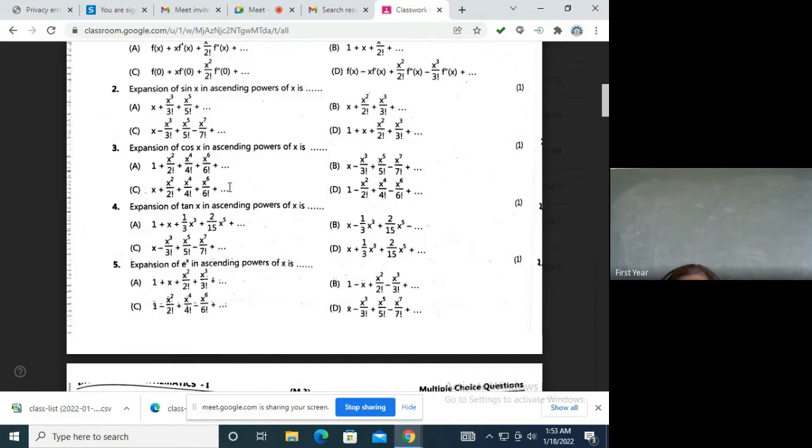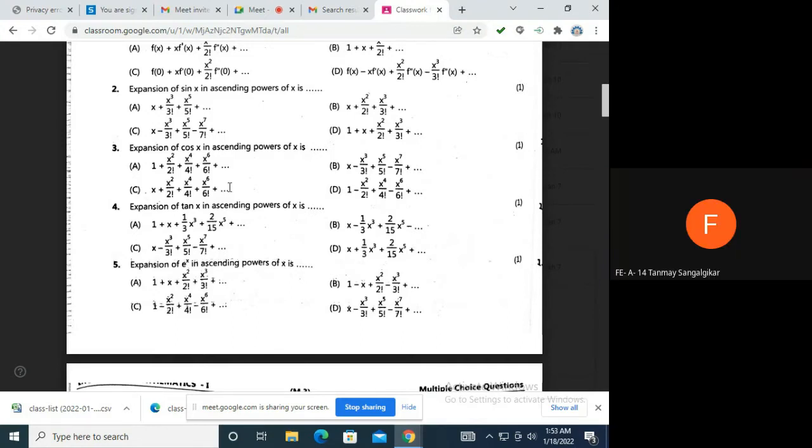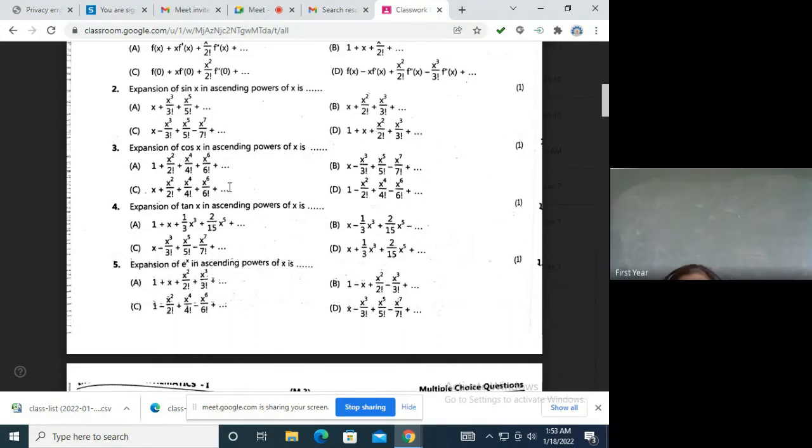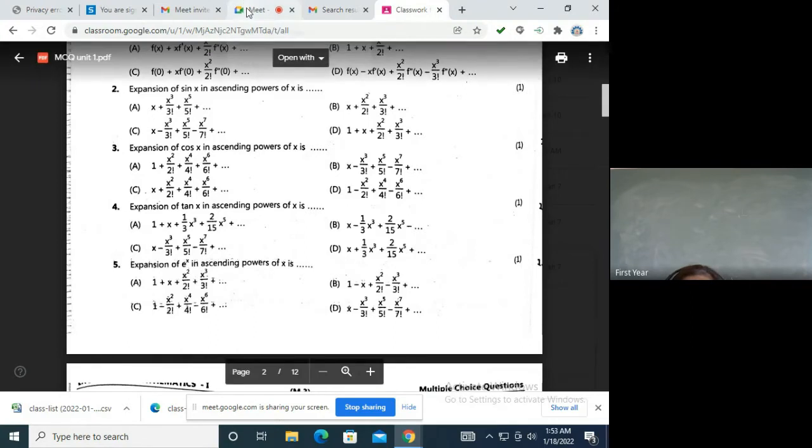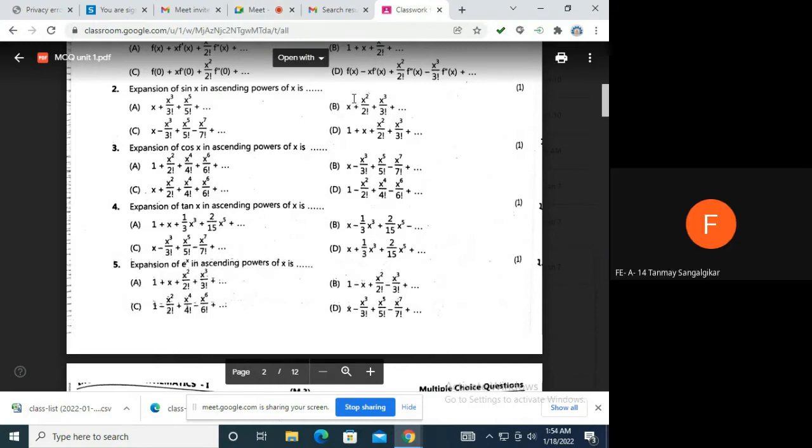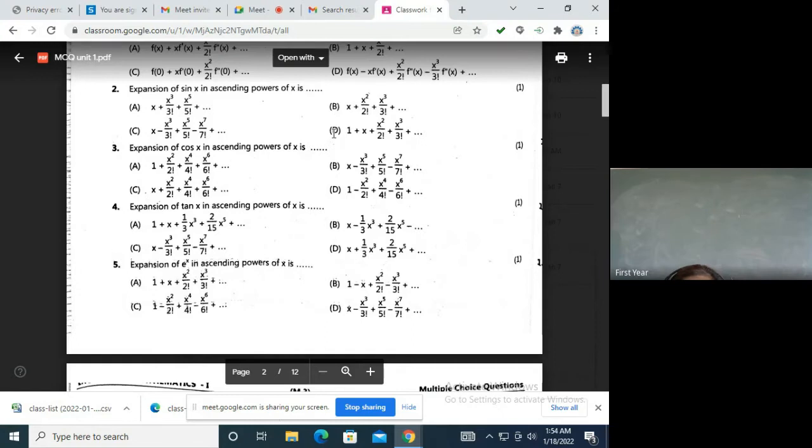A, B, C, D. Everybody can see what the options are? So which will never be the answer for sin x, since sin x is an odd function? B and D will never be the answer. The answer is either A or C.